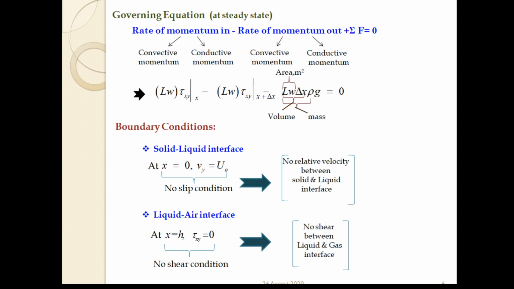So at x equals h, we have no shear stress, tau xy is 0, because there is no shear between the liquid and gas interface at x equals h. So we have these two boundary conditions at x equals 0 and at x equals h.